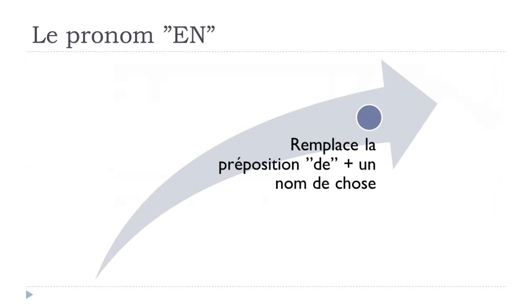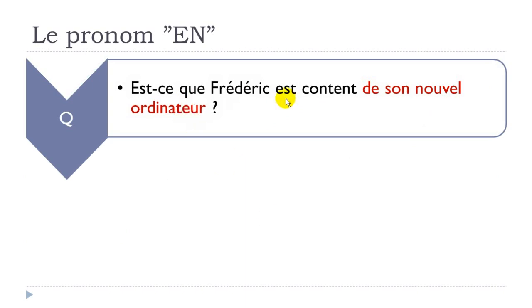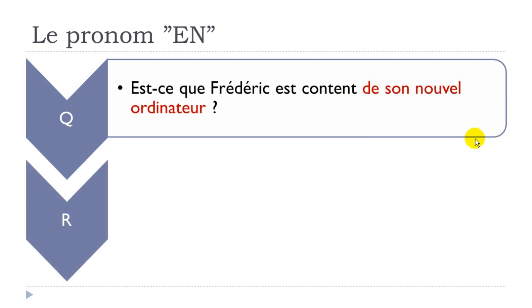And then the pronoun en, well, it can replace the preposition de plus a noun, and especially a noun for a thing. Okay, so let's see now. Est-ce que Frédéric est content de son nouvel ordinateur? Content is to be happy, satisfied. De son nouvel ordinateur, new computer. D'accord? Est-ce que Frédéric est content de son nouvel ordinateur?